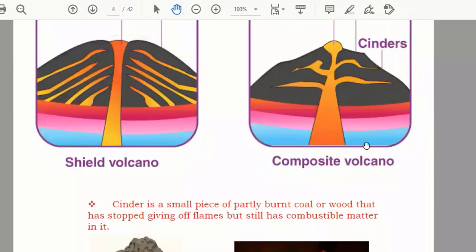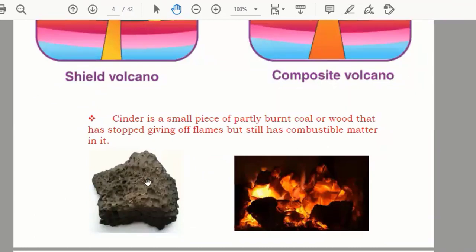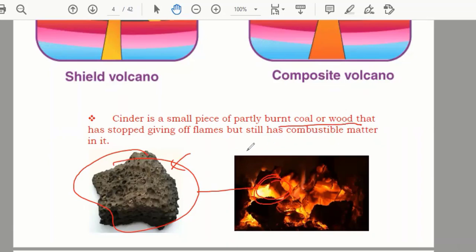After that, I used the word cinders. So a cinder is nothing but a small piece of rock. For example, you can see the diagram here: when the lava is there, on the high peak, it is burning. But when lava cools down, it becomes like this. So this is known as a cinder. It is like a small piece of burnt coal or wood that has had flame.